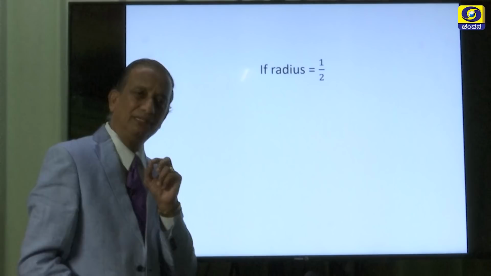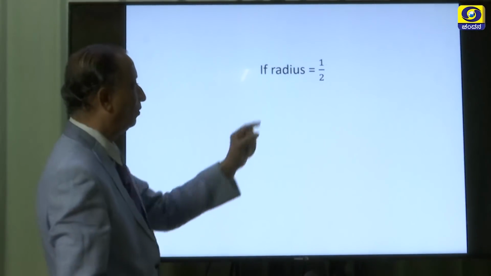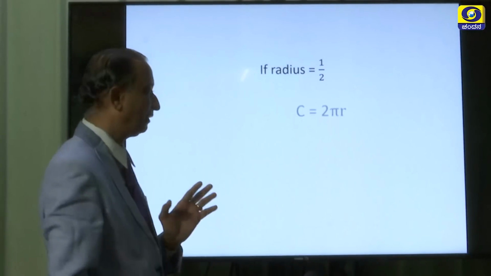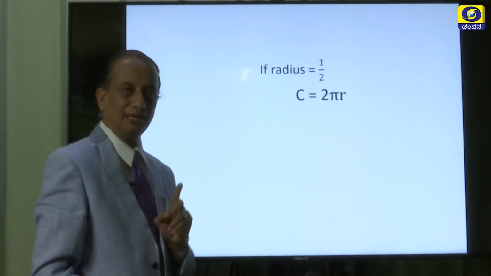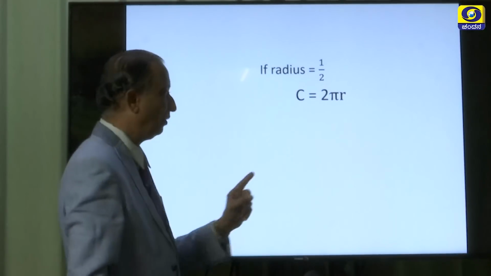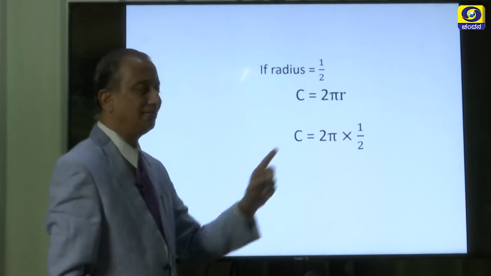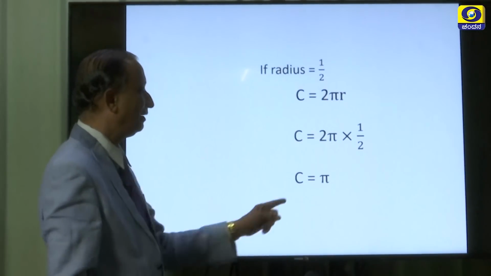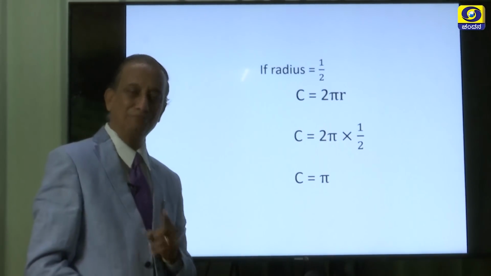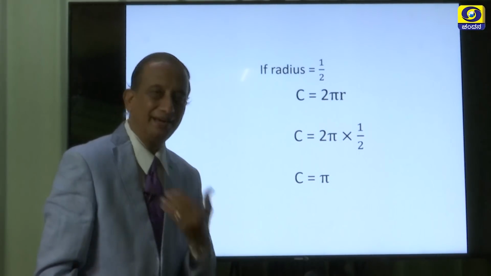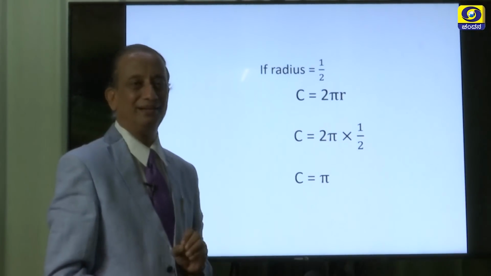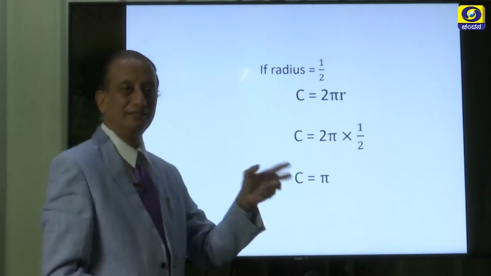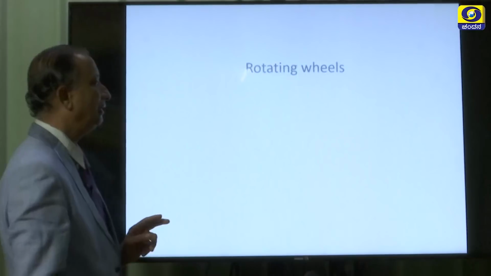Now, let us take a particular example and find out what happens to the circumference if the radius is half a unit. We just understood that circumference is 2 pi r. In place of r, you substitute 1/2. So the 2 gets cancelled and we get circumference is equal to pi. So if the radius of a circle is half a unit, then the circumference and the proportionality constant are both equal to each other.